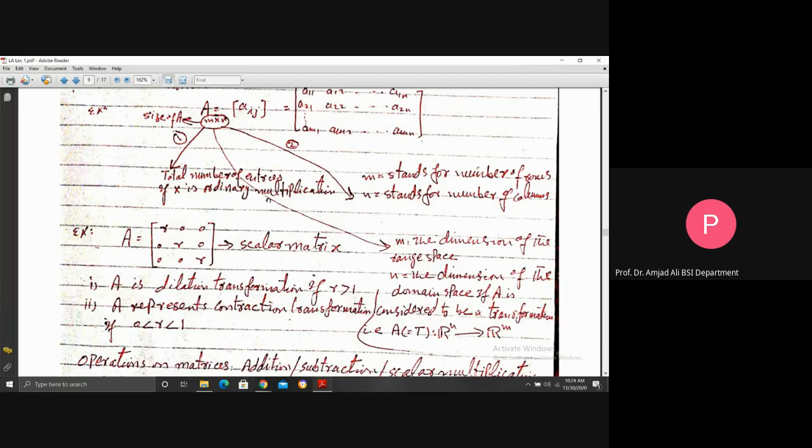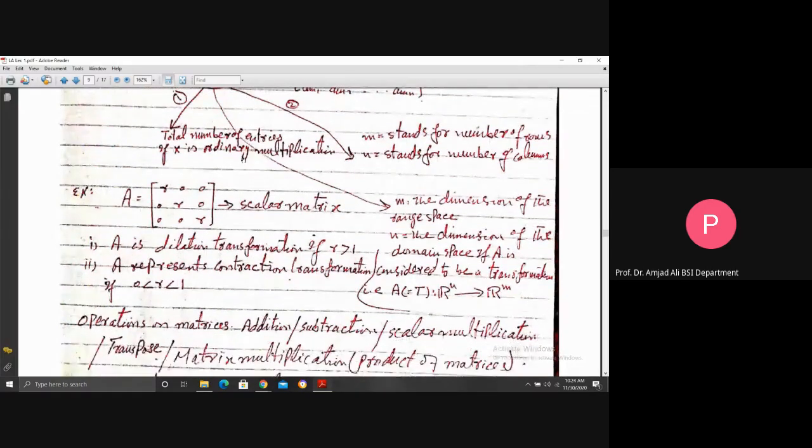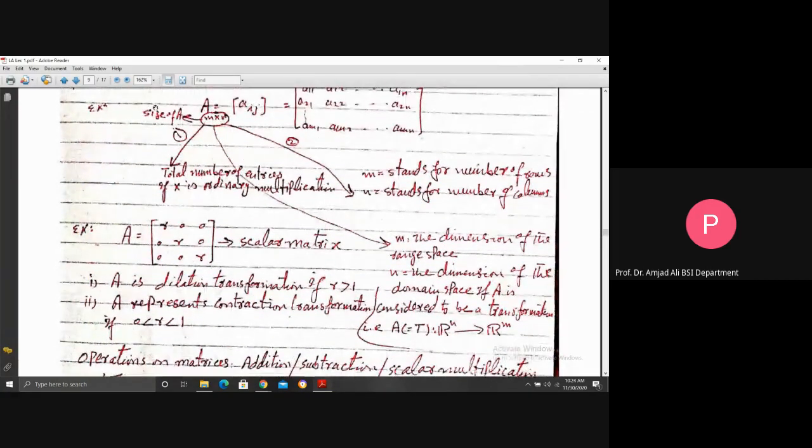Compare: the size of the matrix is m by n, and when A is considered to be a transformation, meaning a function, a map, which is just a relation between two things, you need two spaces. One is Rn, the other one is Rm.